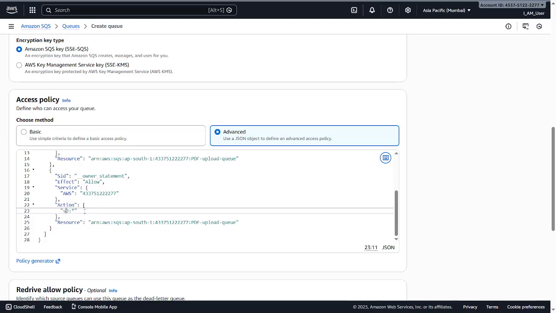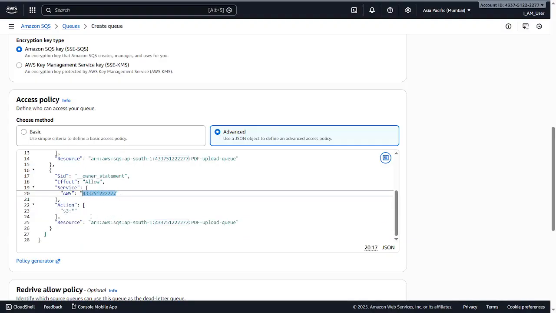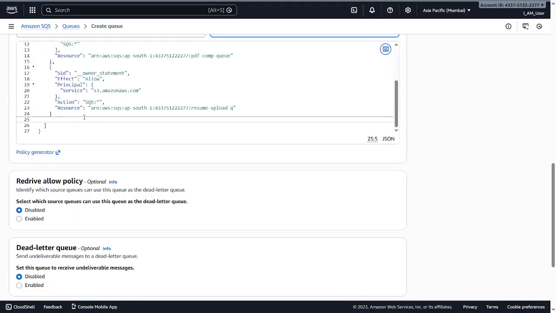Here we are going to change something. I think not action something. Okay, wait a second. What we are basically going to do is give the permissions for our queue to get triggered by the S3.